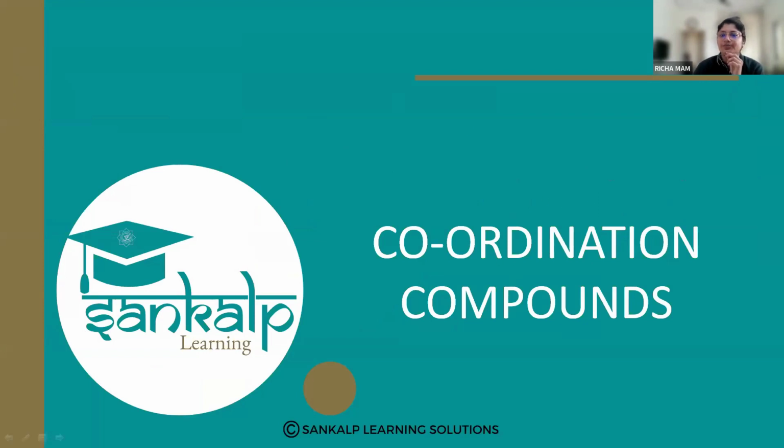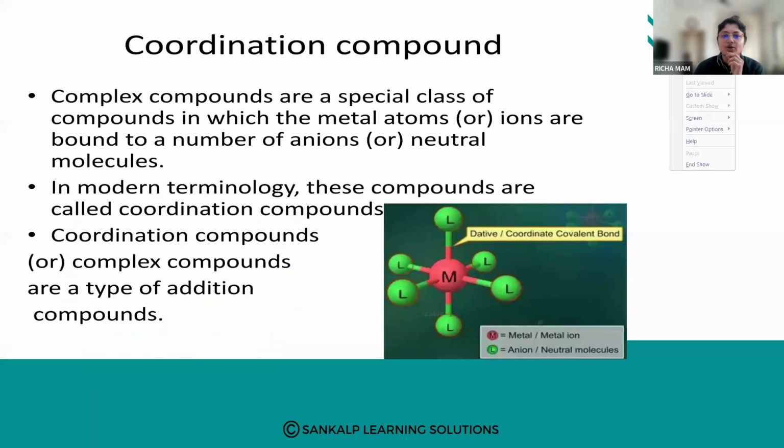So what are these coordination compounds? These are a special class of compounds. You have heard about ionic compounds, you have heard about covalent compounds, right? So how covalent compounds are formed, how ionic compounds are formed, all these things you know. Similarly, these are a special class of compounds in which the metals, or the metal ions, are bonded to a number of anions or neutral molecules.